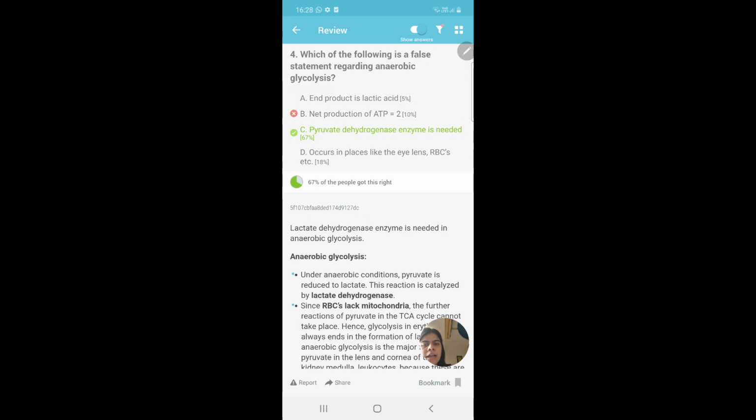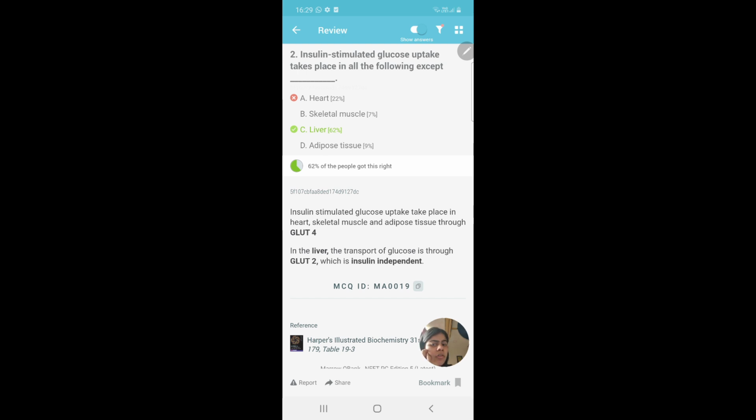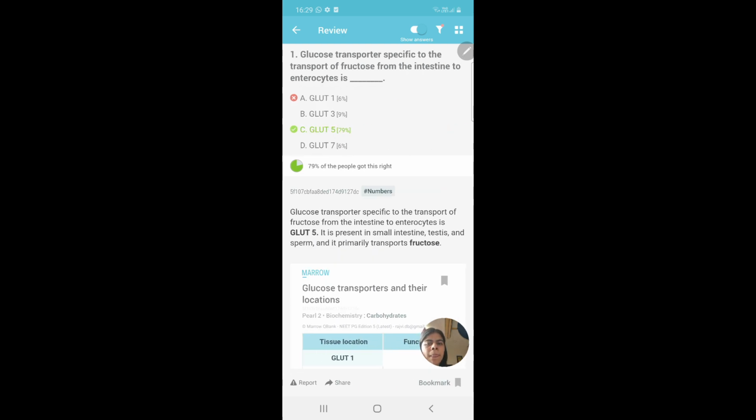Same for this question. I need not bookmark this question. This is a recent NEET, so I should ideally bookmark this question. This I could solve right during my reviewing time, so I won't bookmark this question.